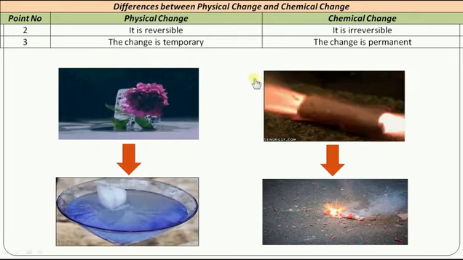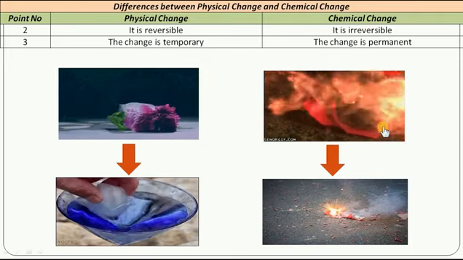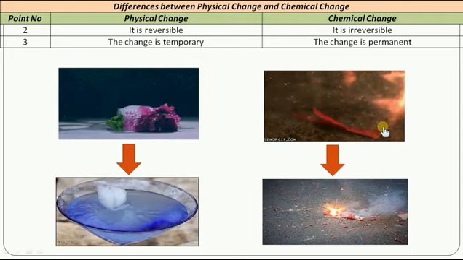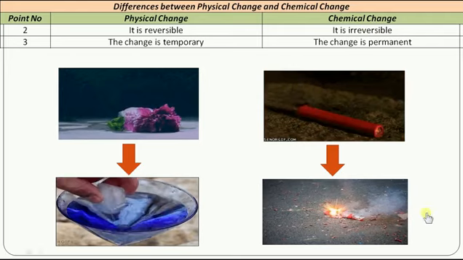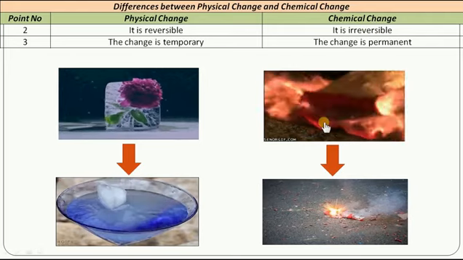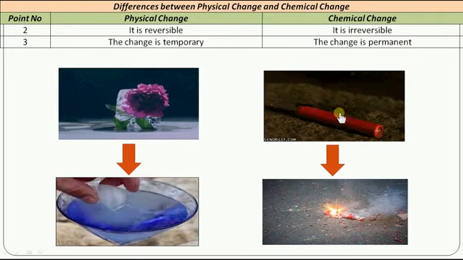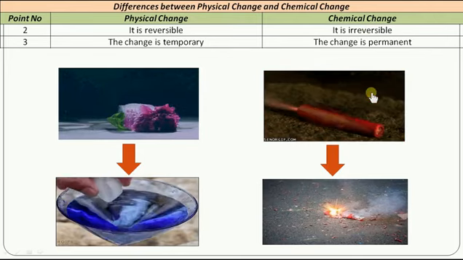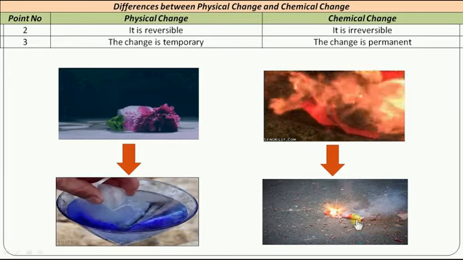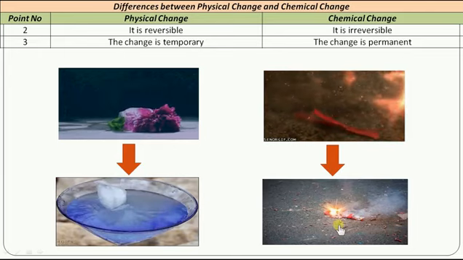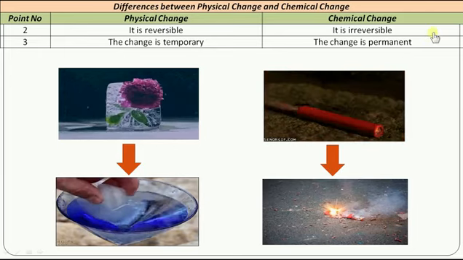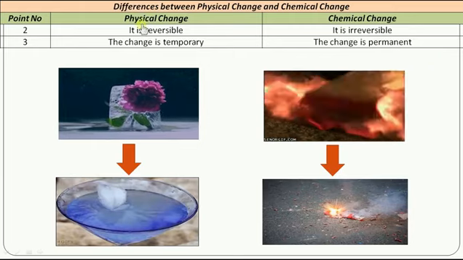You could look at this cracking, right? Busting of firecrackers. So what happens? Once it's busted, we'll get a piece, right? And all the chemicals inside will burn into different substances. So once it is burst, we cannot make firecrackers again from that. So it is a permanent change, which is an irreversible change. So that is what we have to understand.